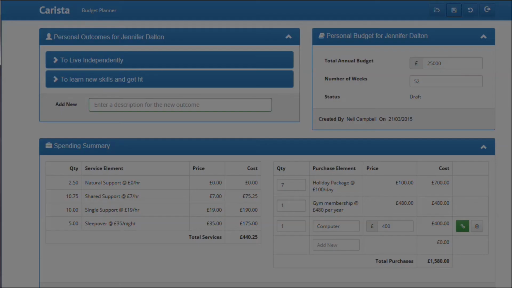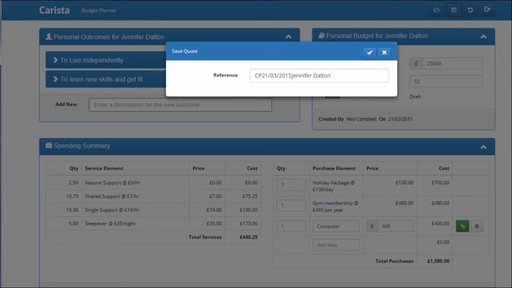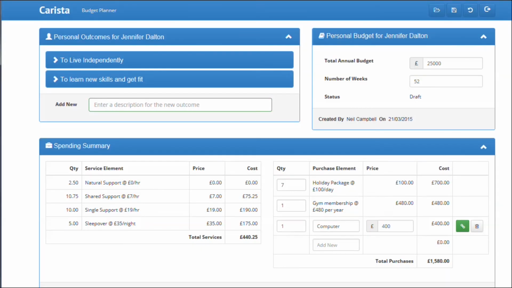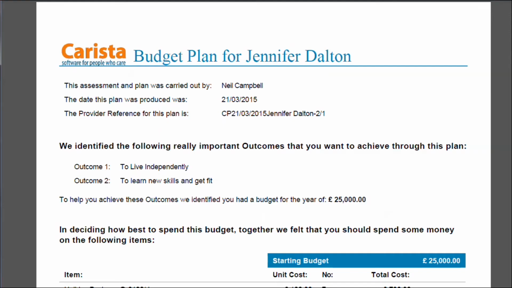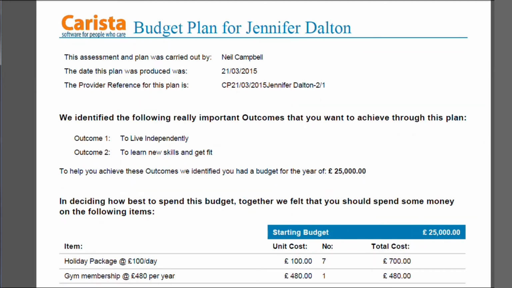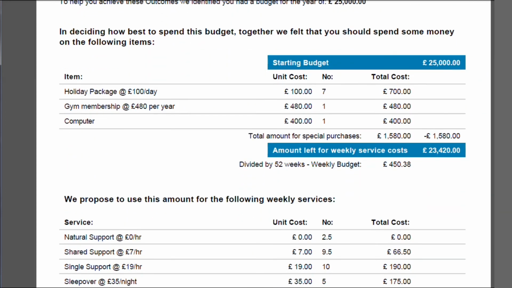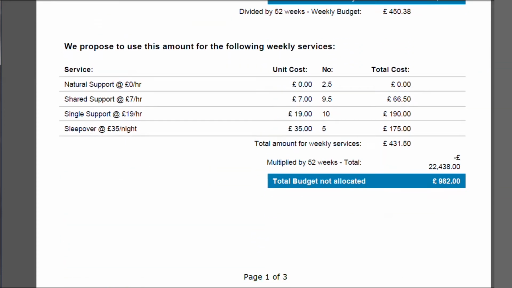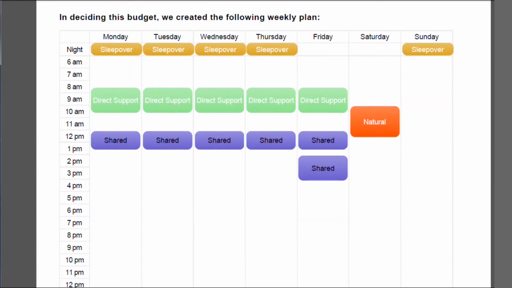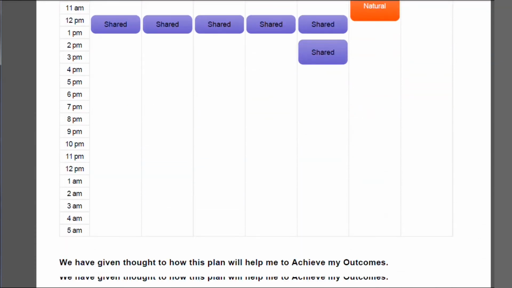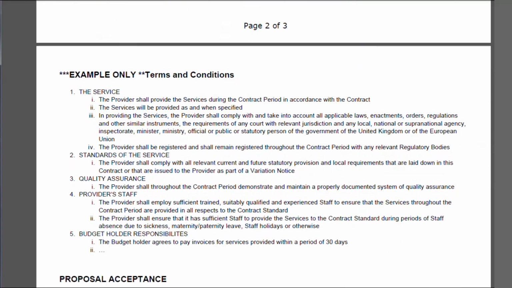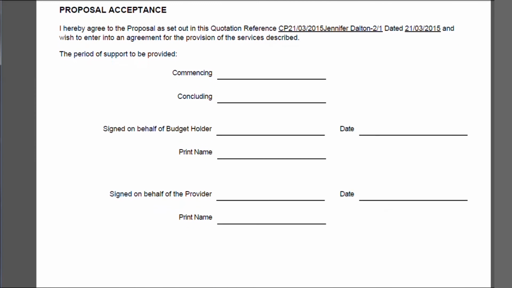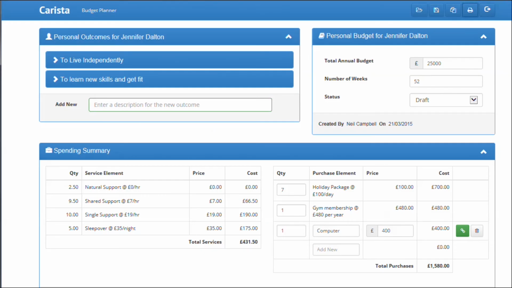And when we're happy with the plan, we can save it as a quote, and we can also print it out, either for reference or as a quotation for service. This budget plan document now records the outcomes as well as the budget decisions taken. And also the plan for the week, including the decisions about where the support is to be provided. Also recorded is how the support elements contribute to each outcome. Different versions and options of the budget plan can be created, adjusted and kept on file.